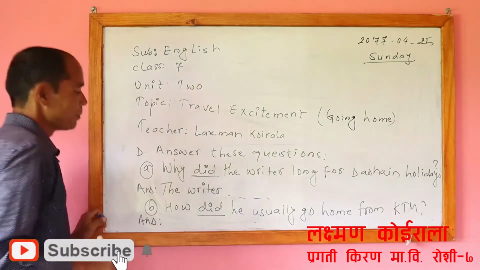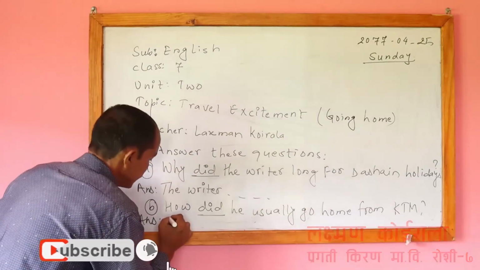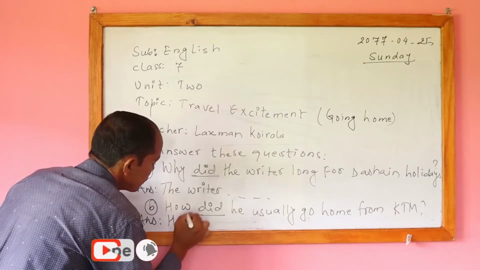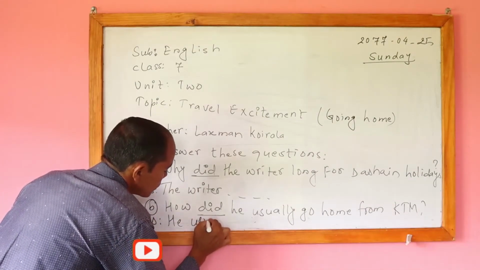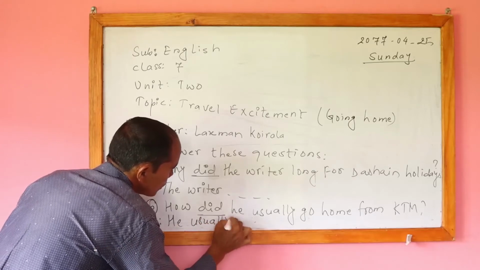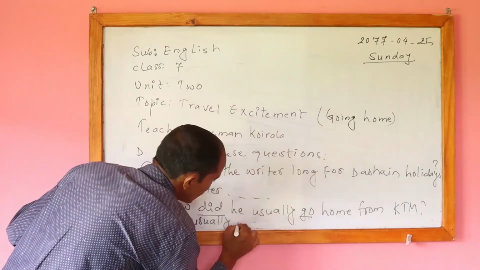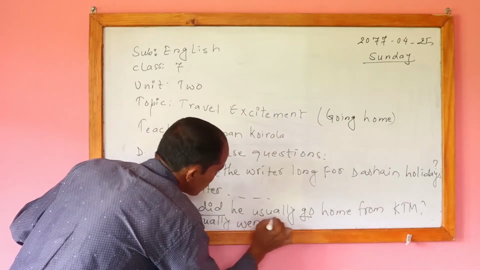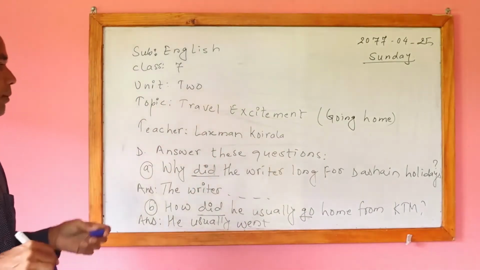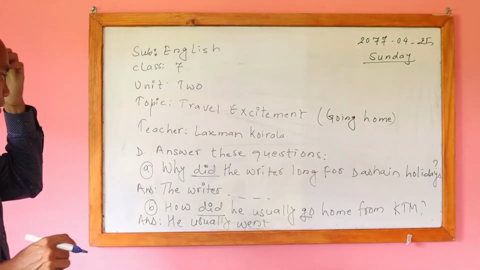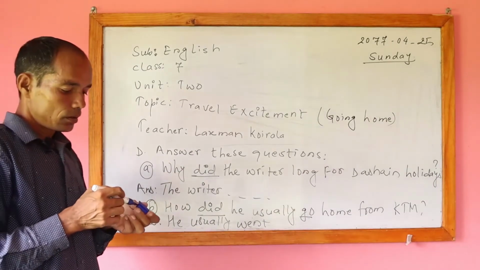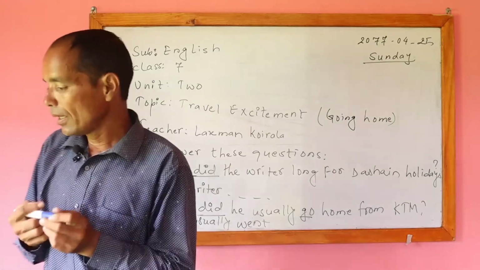Here also, at the beginning, he, usually. Now the past tense of go is went, and home from Kathmandu by aeroplane.